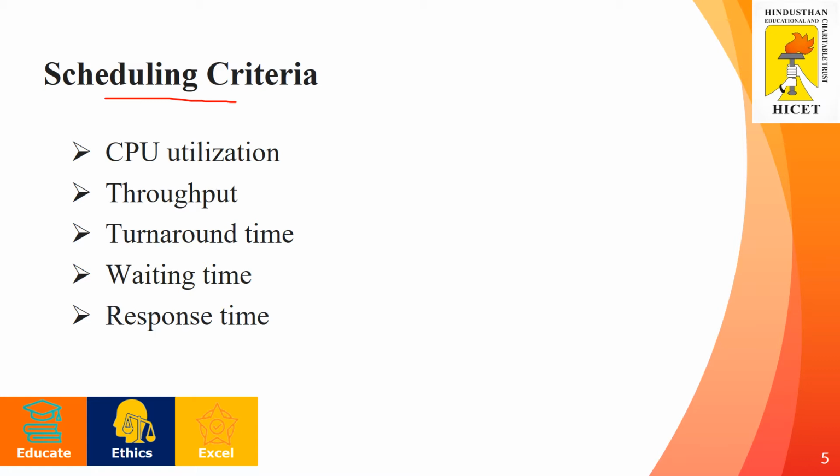One scheduling algorithm may have a better CPU utilization. Some CPU scheduling algorithms may produce a better average turnaround time, or some may give us a lesser waiting time, likewise. These are the scheduling criteria available: CPU utilization, throughput, turnaround time, waiting time, and response time.